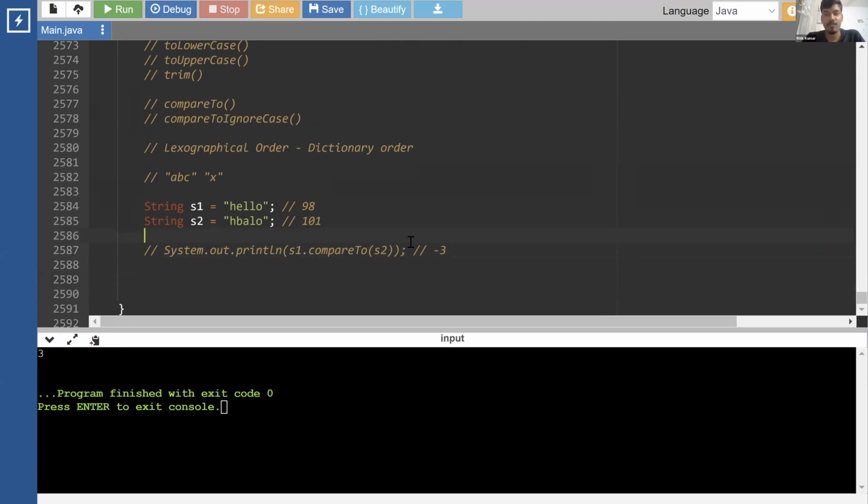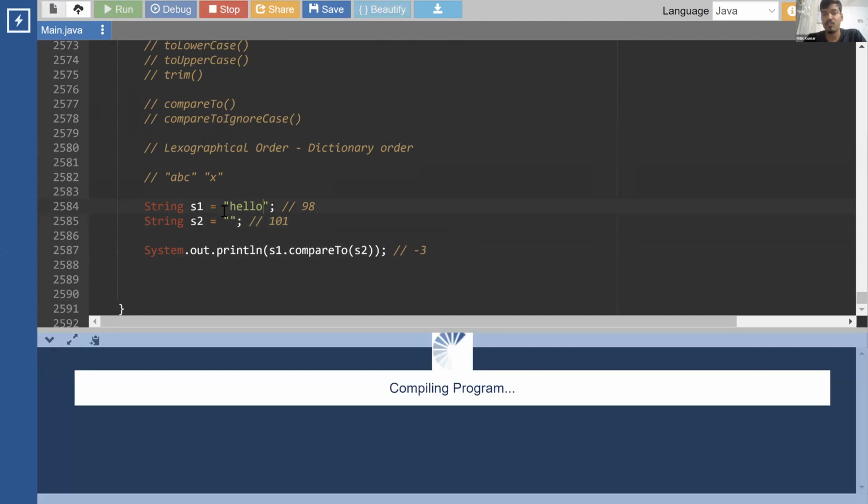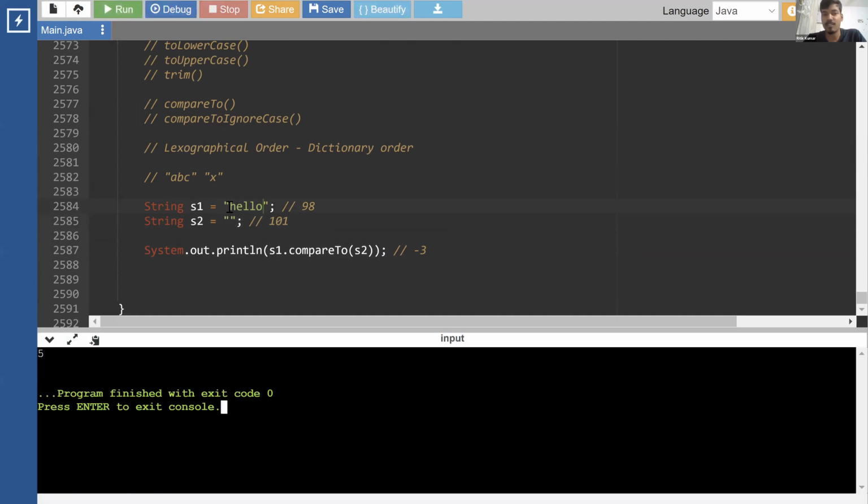So let's do a few checks. Okay, let's do one thing. There are a lot of edge cases over here actually. Let's say the first string has characters and the second string is an empty string. So what does this return? There is no non-matching character that you'll find the difference of. So what is it returning? It is returning 5. Now from where is it getting 5?